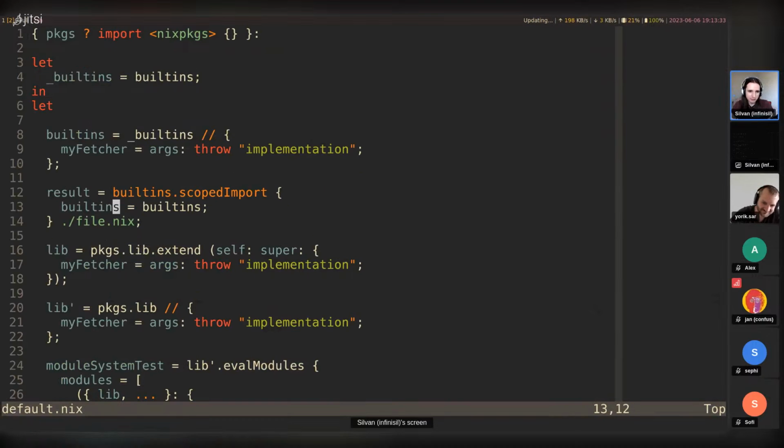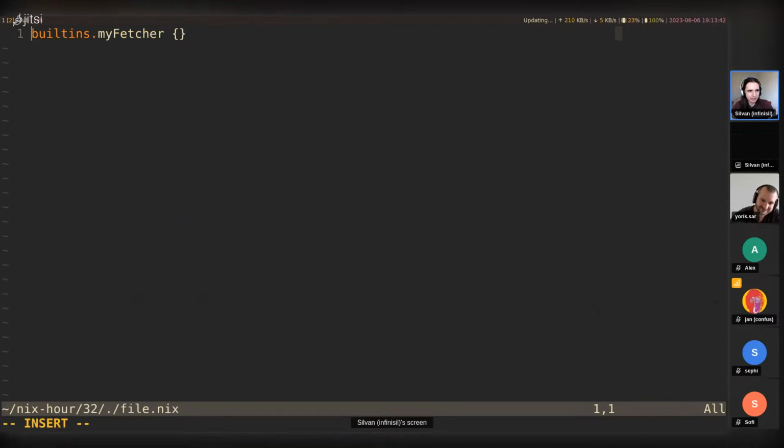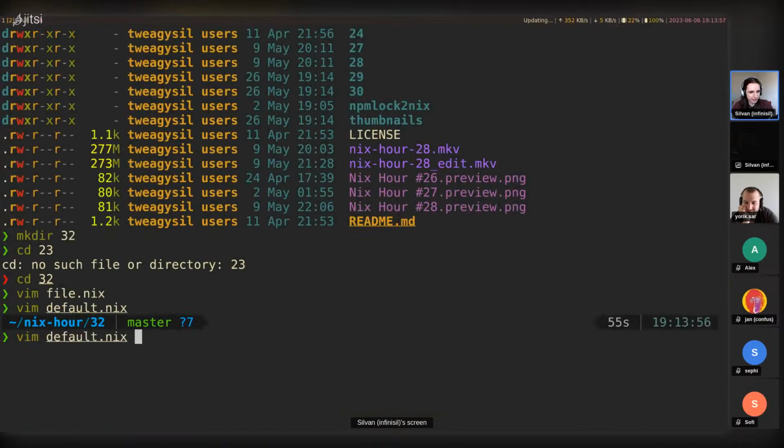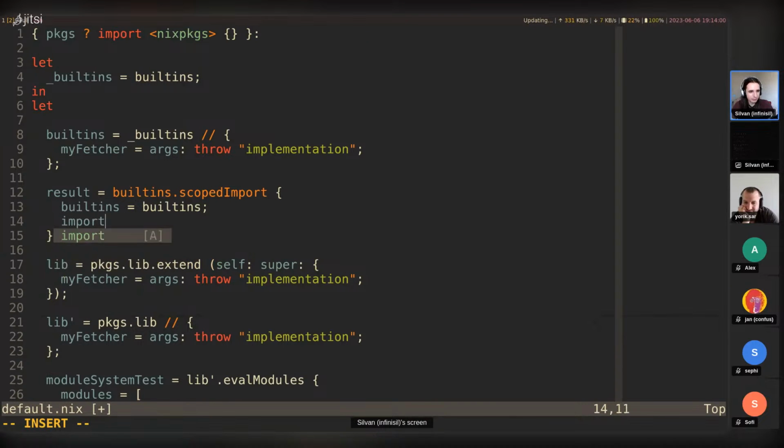And this could be done even further. The problem is, what if you import further files from the other one? If we had an import of another file in here, and in the other file we would then have a builtins.myFetcher, we would want to go even further and override the import primitive in here and say, import is not normal import anymore.